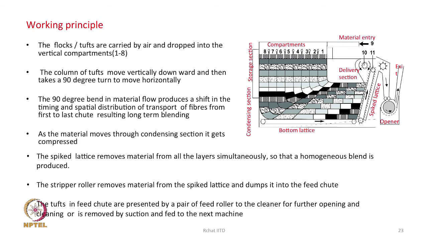The 90-degree bend in the material flow produces a shift in the timing and spatial distribution of the transport of fibers from the first to last chute, resulting in long term blending. Because if we look here, the path lengths being different, material from the same layer reaches the spike lattice at different times, and therefore material belonging to different layers gets the opportunity to be mixed.